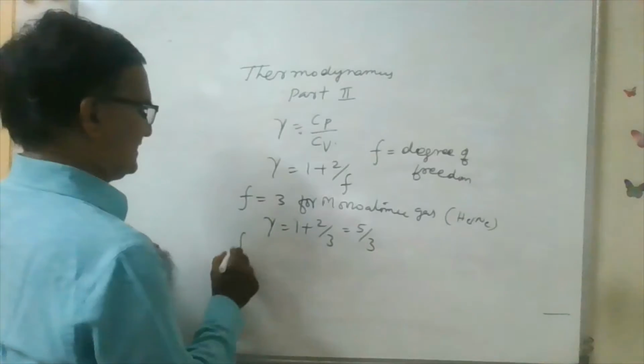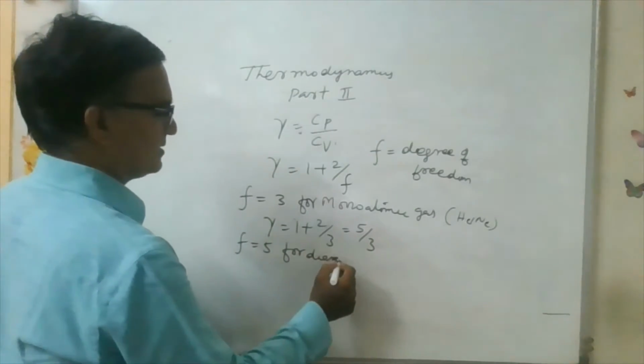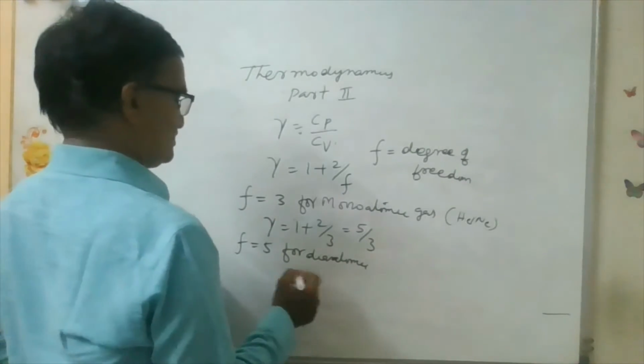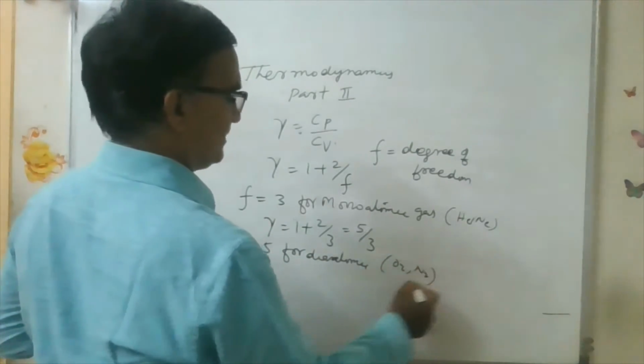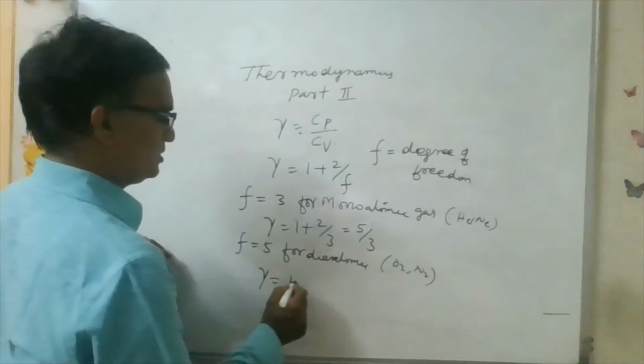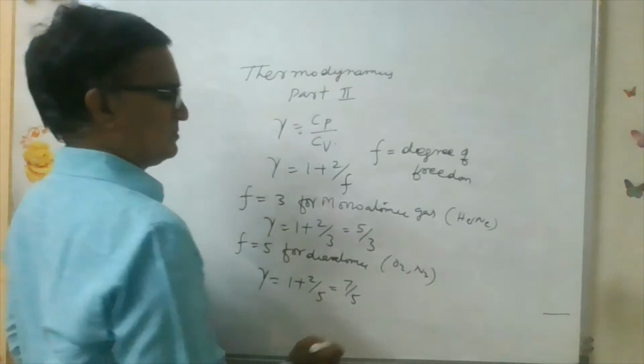For diatomic gas, F is equal to 5, that is oxygen, nitrogen, they are diatomic. So gamma is equal to 1 plus 2 by F, that is 7 by 5 we can take.